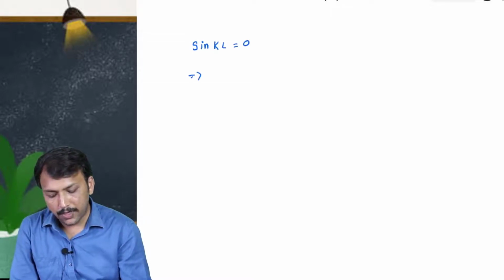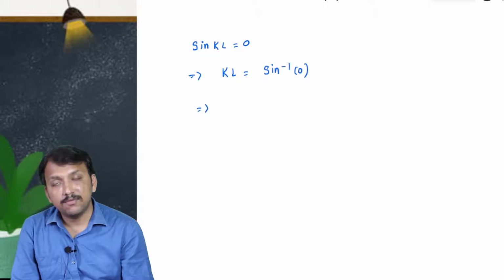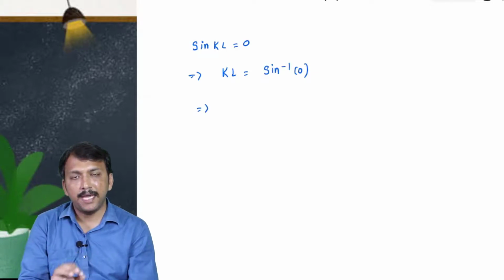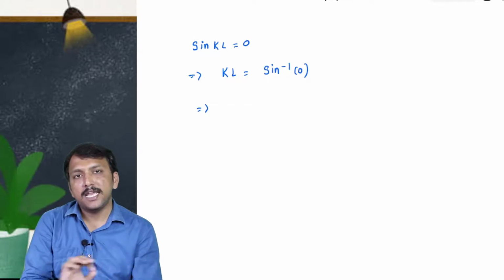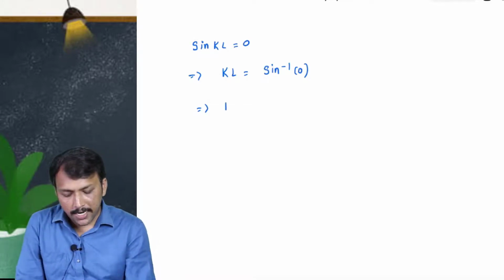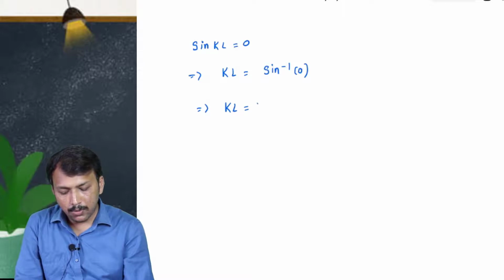From this we get kL is equal to sin inverse of 0. At what values will we get 0? sin 0, sin pi, sin 2 pi, sin 3 pi, sin n pi is 0. So we will get kL is equal to n pi.